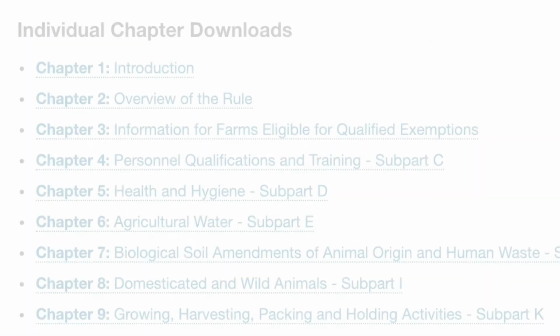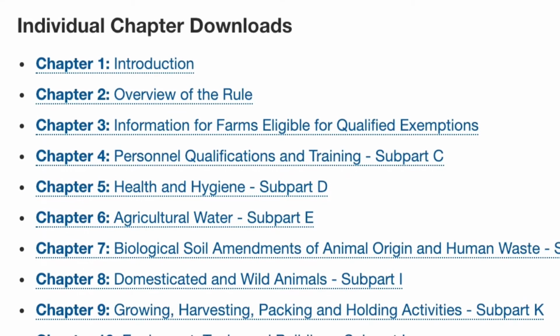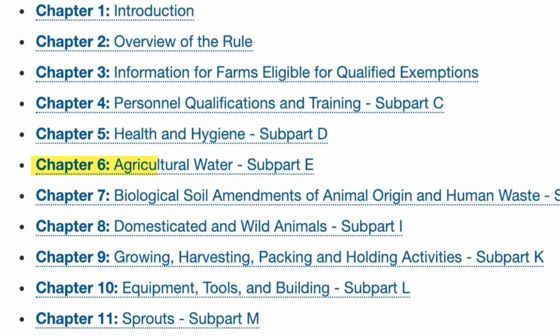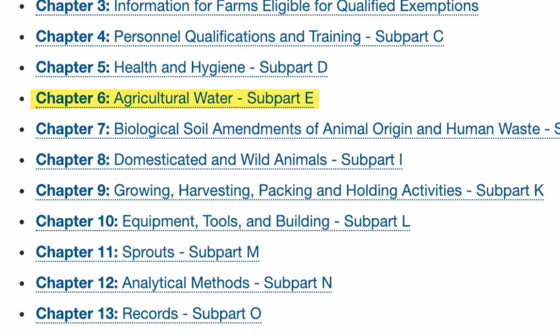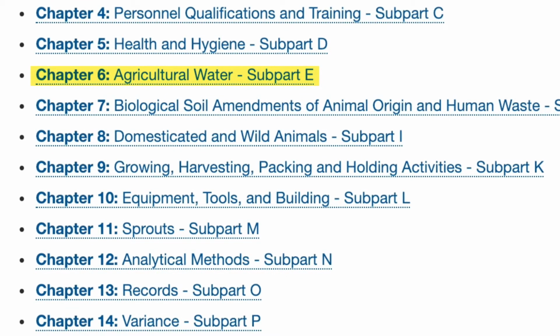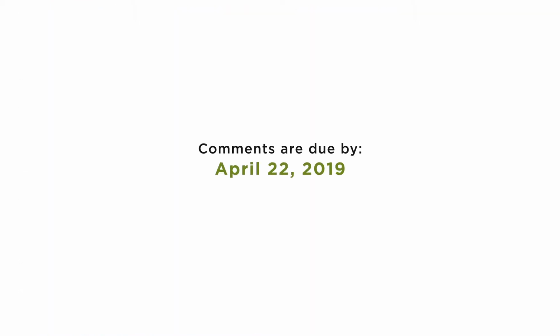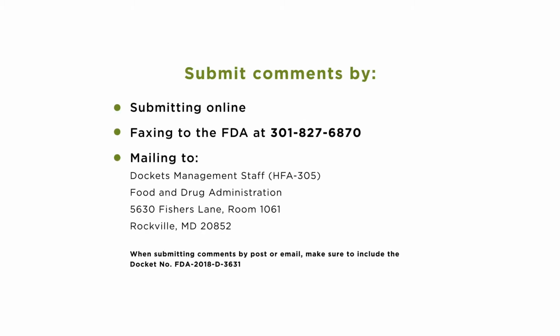The draft guidance covers all aspects of the produce safety rule except Section E, agricultural water. Public comment on this draft guidance is being accepted until April 22, 2019. Michigan State University Extension encourages looking into this guidance and commenting before the deadline.